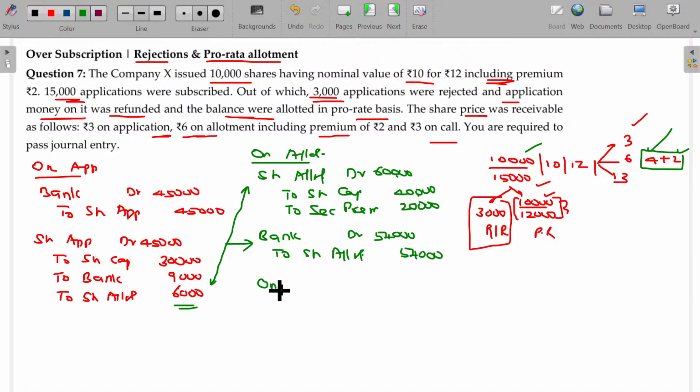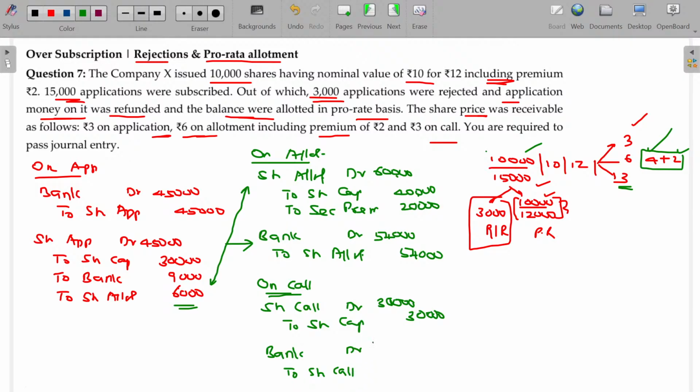Then on call, no problem hereafter. In case of call, 3 rupees for 10,000 shares. Share call account debit to share capital. 3 rupees per share into 10,000, 30,000. Is there any default here? No default, completely received. So the entry being bank account debit to share call account. Clear?